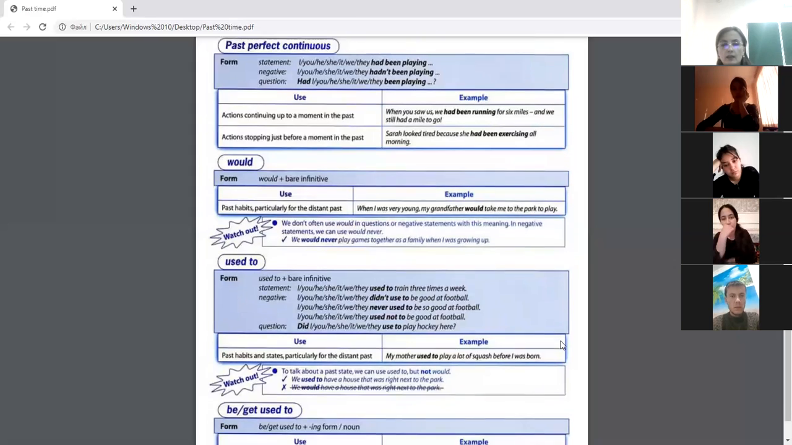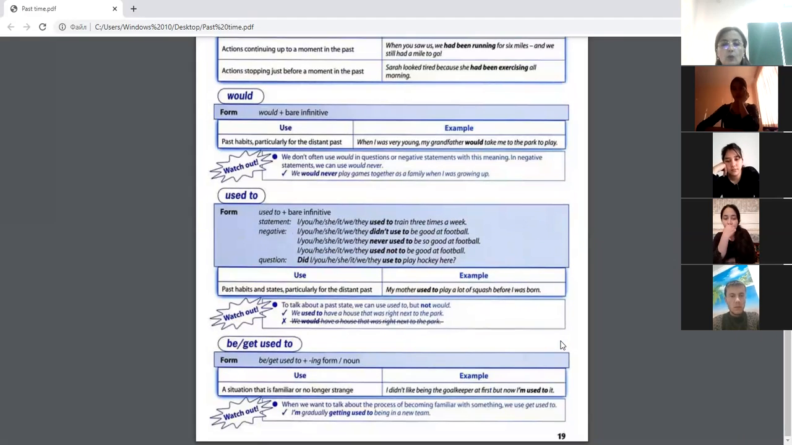Okay, dear students, if it is understandable to you, let's work with be used to and get used to. Be used to and get used to. They are usually used with what? We should add the suffix ing to the stem of the main verb here. In this, we should use participle one. It describes a situation that is familiar or no longer strange. I didn't like being the goalkeeper at first, but now I'm used to doing it, or I'm used to it. Yeah, I'm used to it. Here we use be used to.